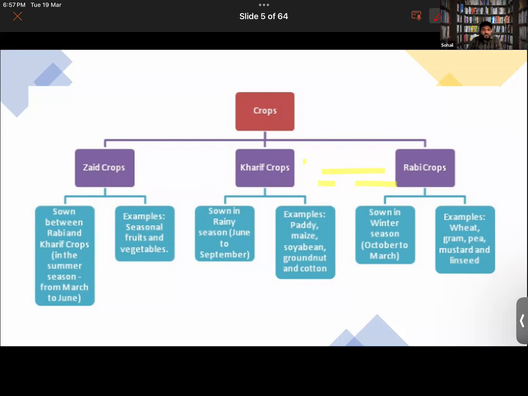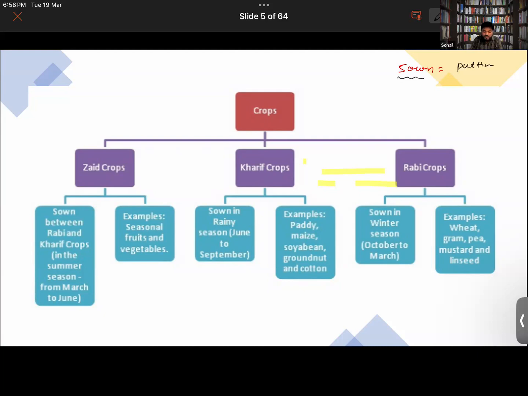The crops which will be sown in the rainy season. First of all, let me tell you what the term sown means. The term sown basically means putting the seeds in the ground at the right depth. That is called sown. Getting what I'm saying?